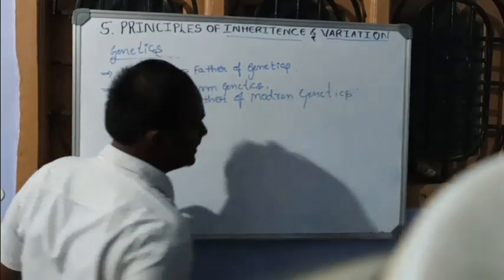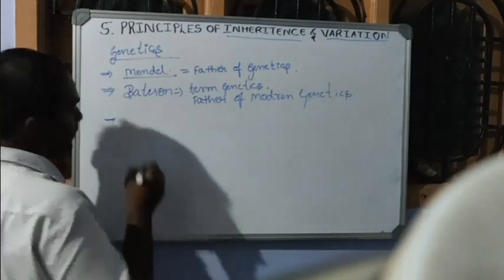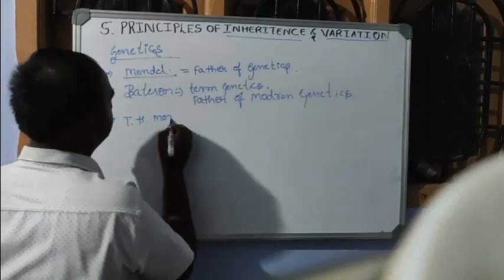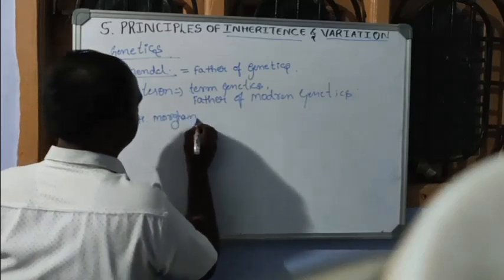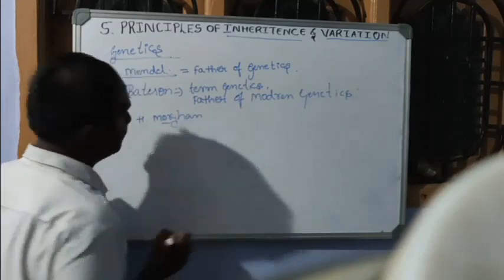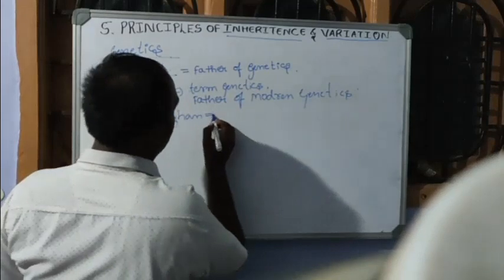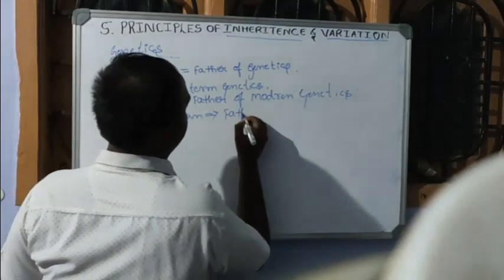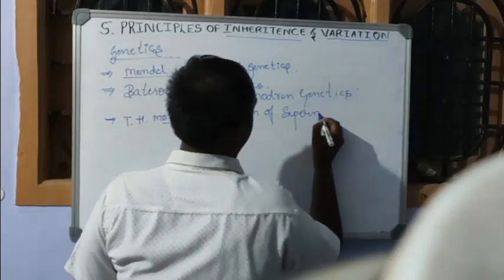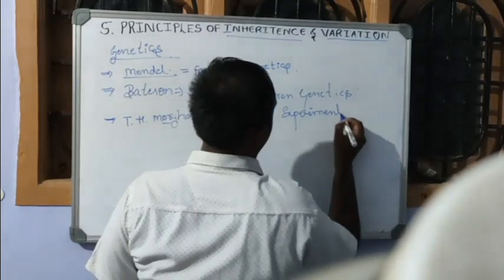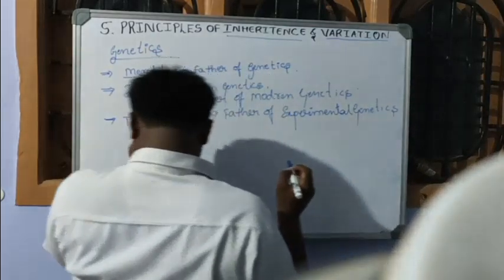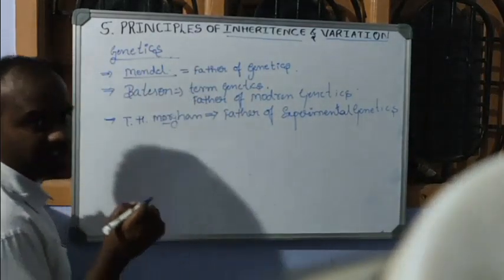Then we have to remember one more person, that is T.H. Morgan. He is the father of experimental genetics.